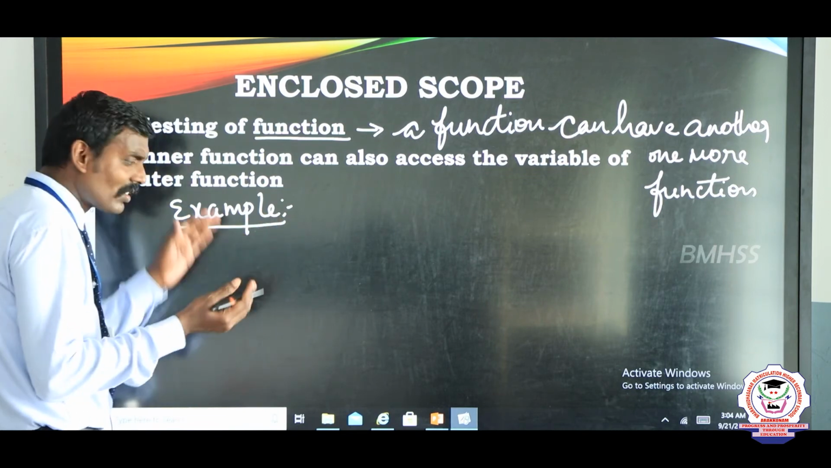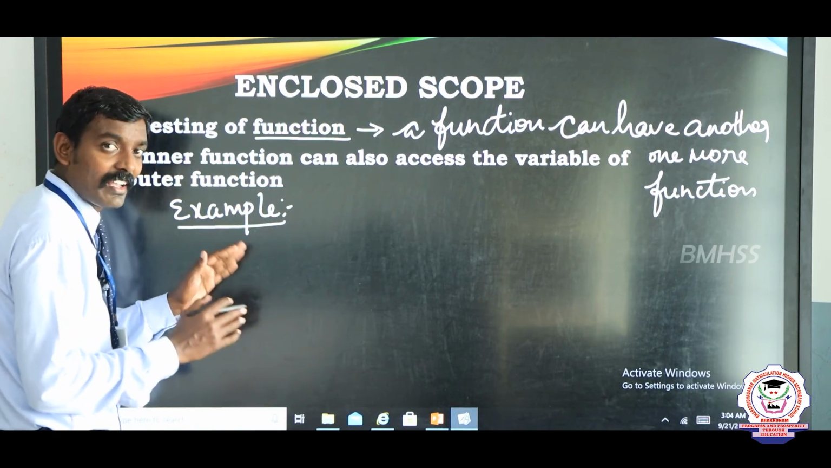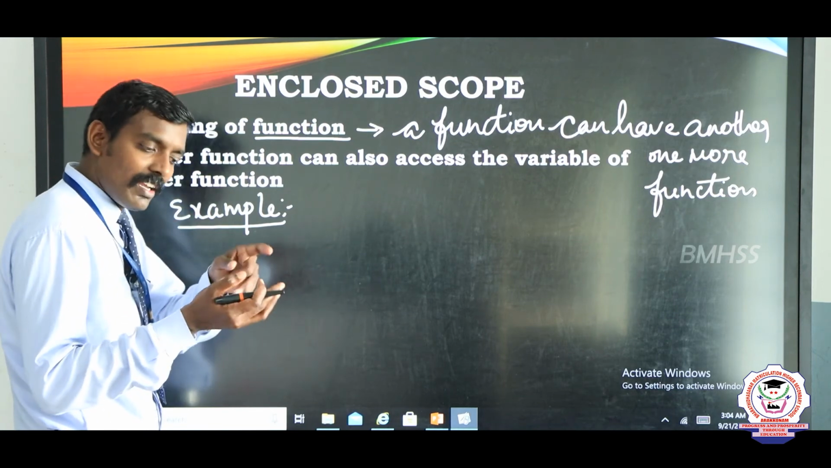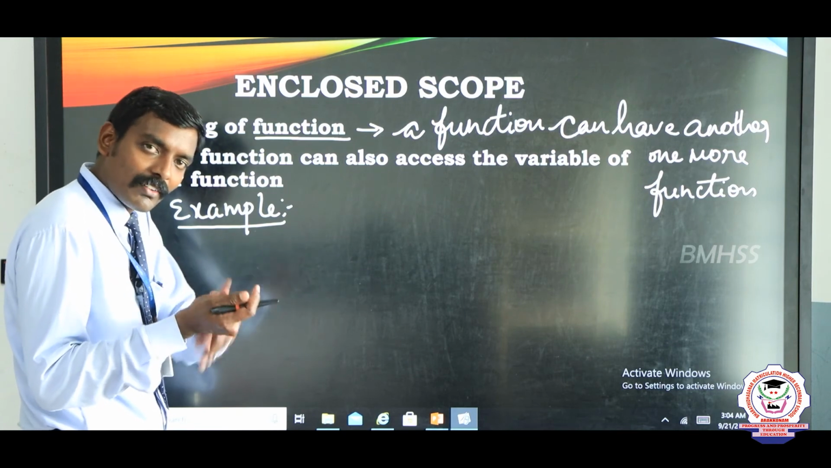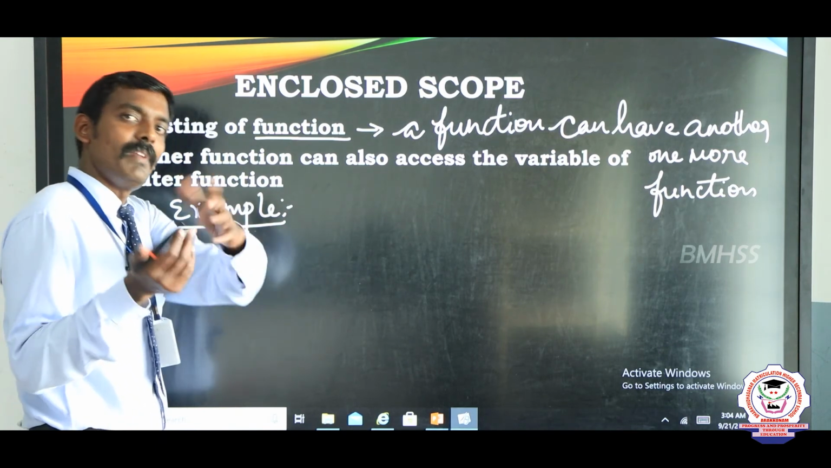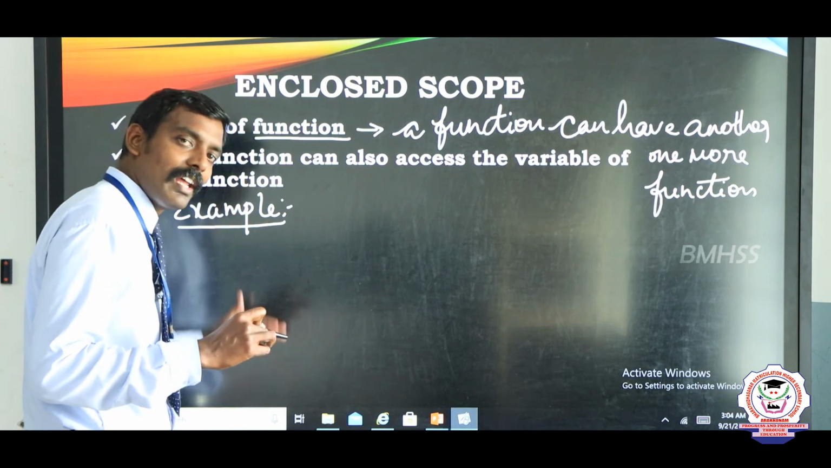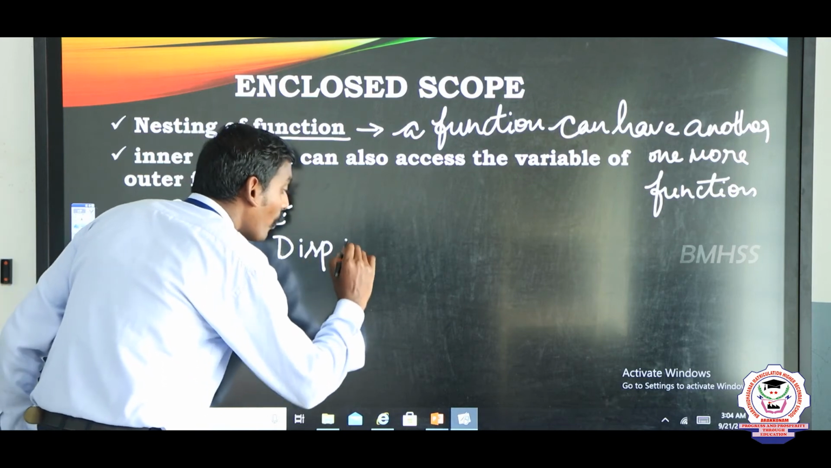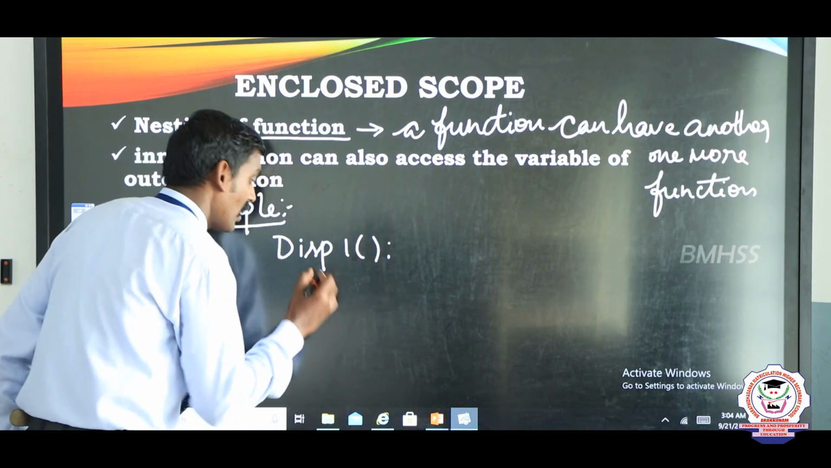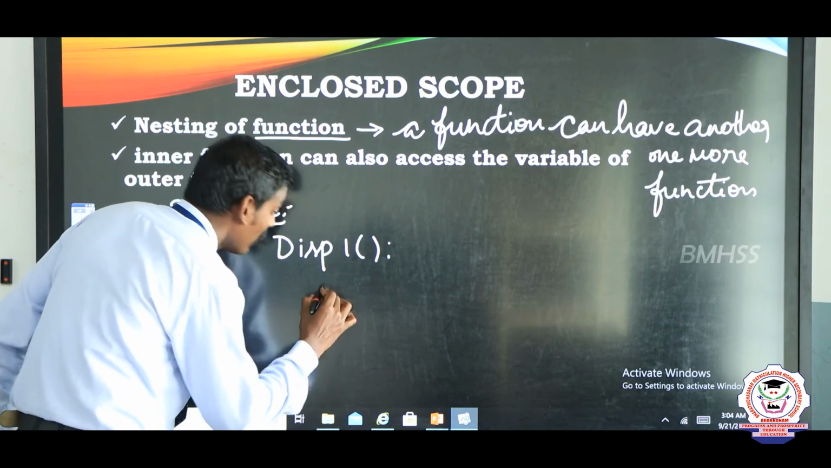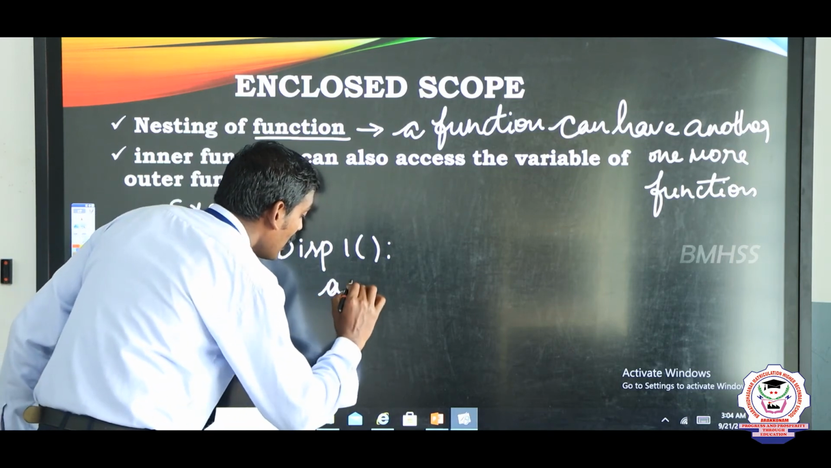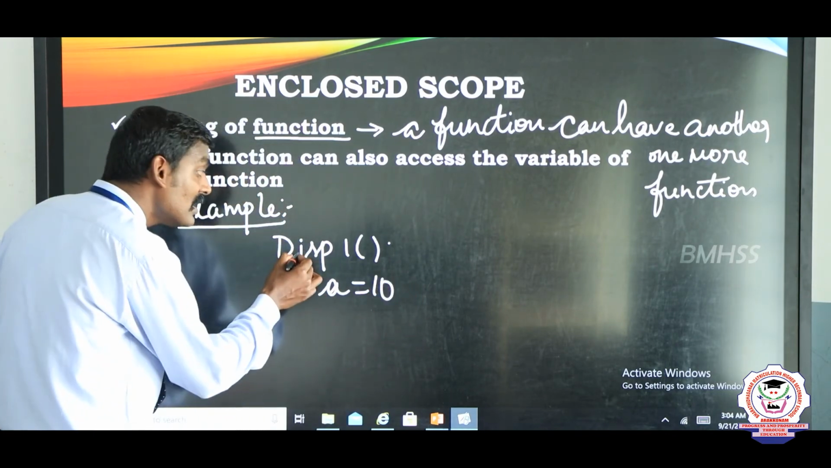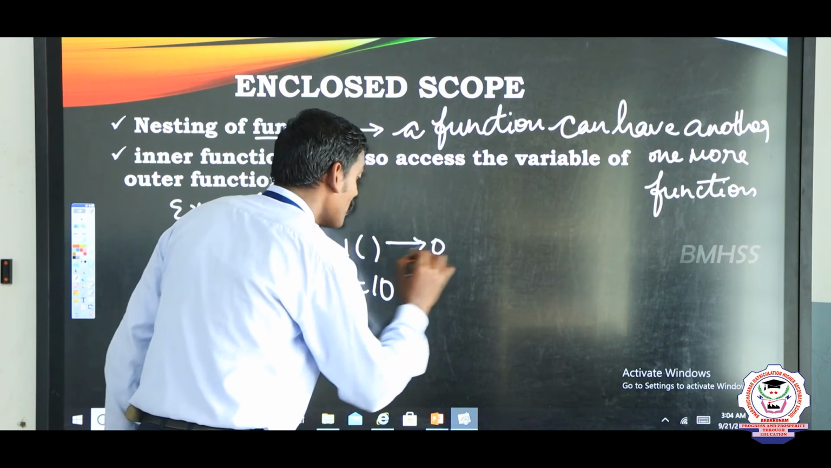Very simple. This is not a program. This is pseudo code only. We can implement it with the help of any programming language, either C++ or Python or C or Java, wherever we want. Now we are going to write pseudo code. Here disp1 is the outer function. Next, I have a variable A equal to 10.